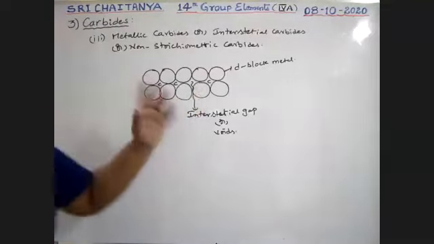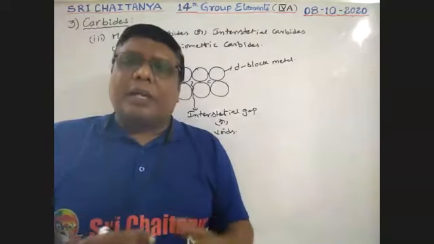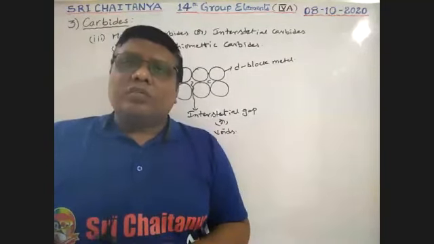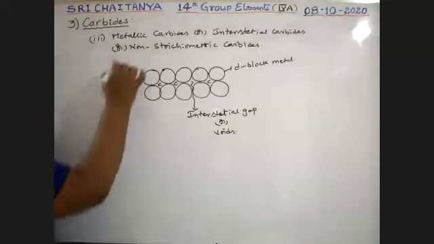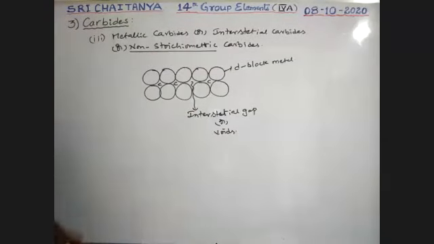These are non-stoichiometric and have no perfect arrangement. That means no perfect calculations. So it is non-stoichiometric, and that's why these compounds are also called non-stoichiometric carbides.